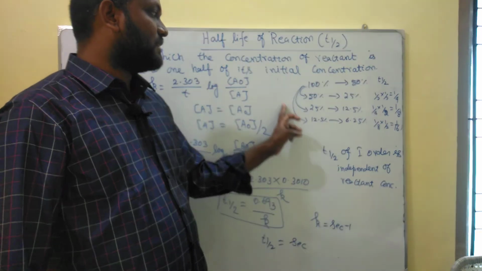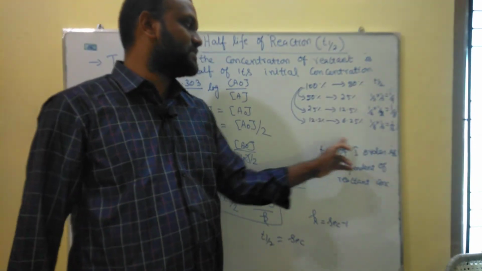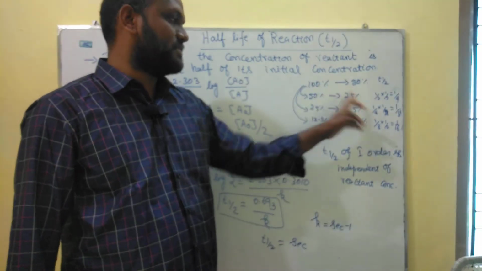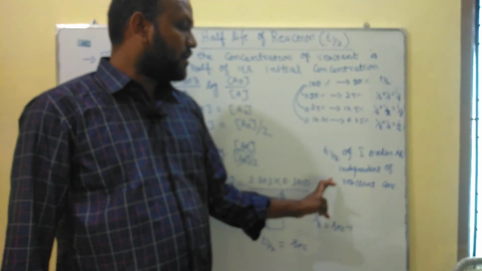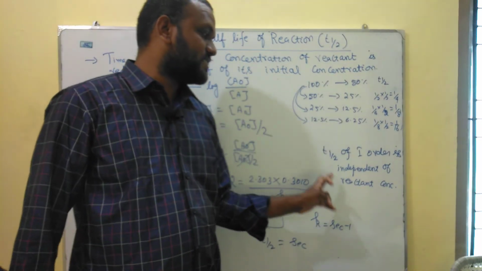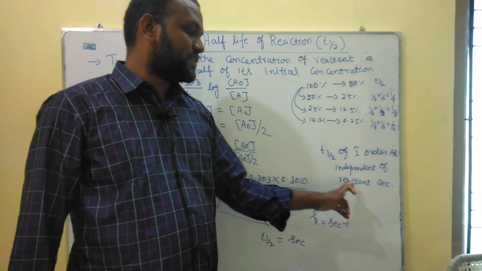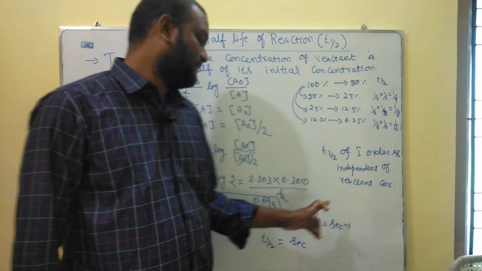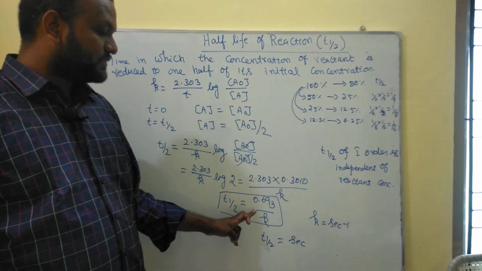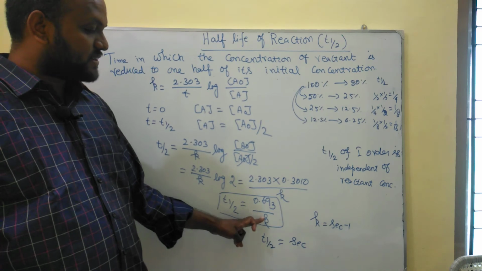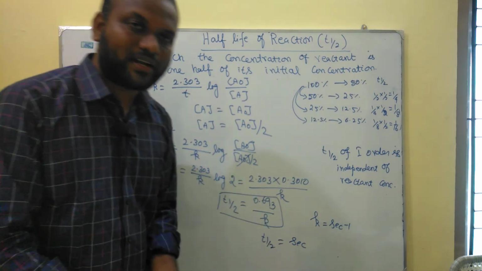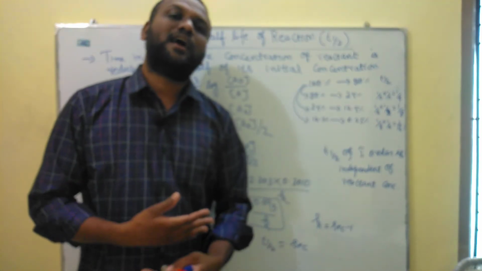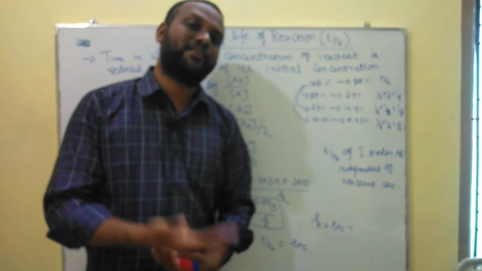There are some types of questions asked based on this concentration variation, or the theoretical aspects of T half of first order reaction and its concentration relation, or unit or general equation. Based on this they give the value for T half and ask the rate constant, or the rate constant value is given and they will ask the T half.